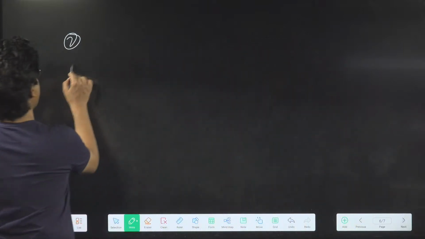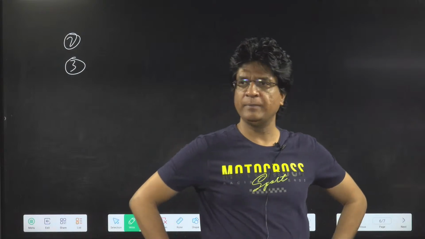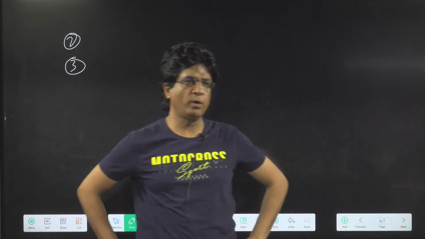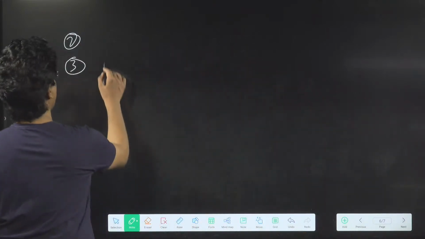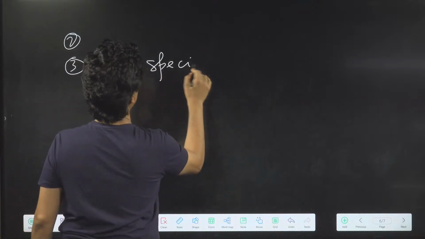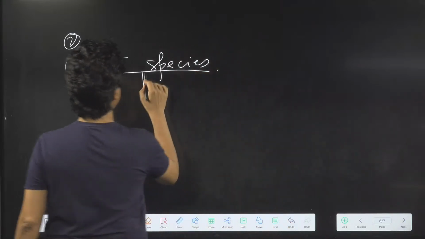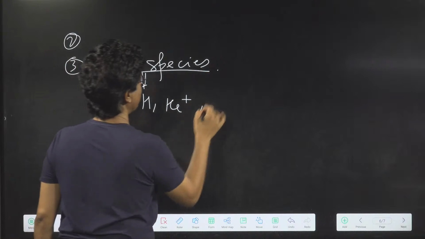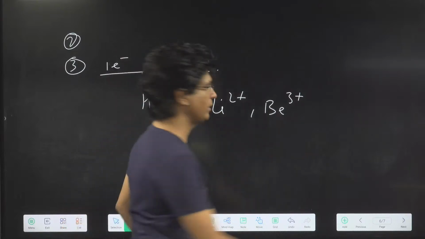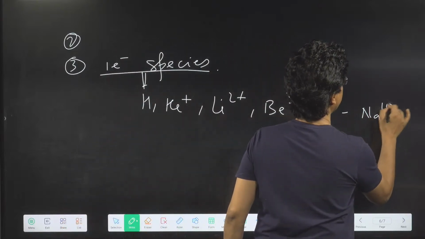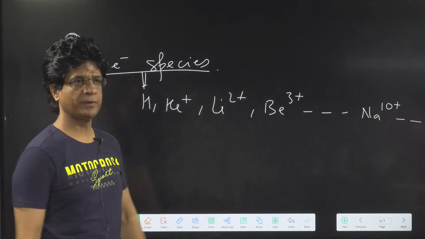Then third one, and very important: his model is applicable only for one electron species. Now, when I say one electron species, the examples are hydrogen, helium plus, lithium 2 plus, beryllium 3 plus. I mean, take out all electrons except one, and so on, like maybe sodium 10 plus also, and many more. It is applicable only for one electron species. Okay?